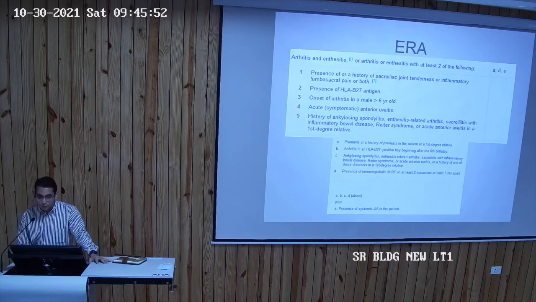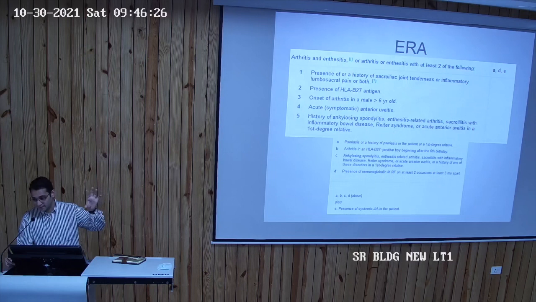But usually they come to us with arthritis. Now this is the category where they'll normally be a 10, 11, or 12-year-old male child with asymmetric oligoarthritis of the lower limbs. That is called ERA. As per the criteria, it says with at least two of the following: presence of sacroiliac joint tenderness or inflammatory lumbosacral pain or both; number 2 is B27 antigen positive; arthritis in a boy more than 6 years old. This category actually develops acute uveitis, which is red painful eyes, rather than the oligoarticular silent uveitis category.